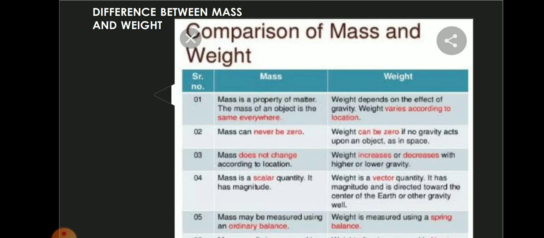See the third point: mass does not change according to location, but weight increases or decreases with higher or lower gravity. Fourth point: mass is a scalar quantity, it has magnitude, but weight is a vector quantity, it has magnitude and is directed towards the center of the earth. See the last point: mass may be measured using an ordinary balance, but weight is measured using a spring balance.